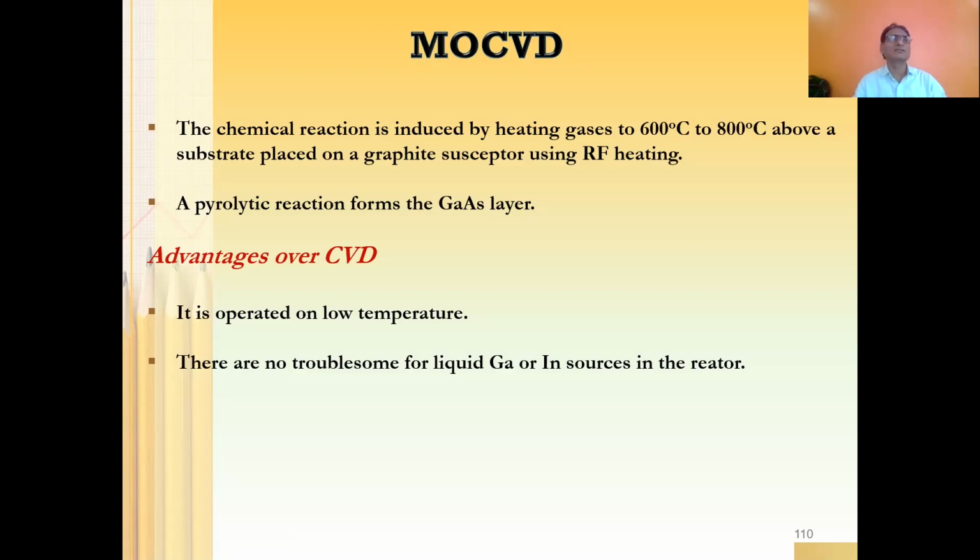Why is it advantageous? Because whenever you have elevated temperature, you are always bound to have risk. The more the temperature, the more the risk. Since the desired material can be deposited at relatively low temperature, it is good. There is no trouble with liquid gallium or indium sources in the reactor. Even if the sources of gallium and indium are in liquid form, there won't be any issue, because in MOCVD those liquid compounds can be easily vaporized and transported into the reactor.